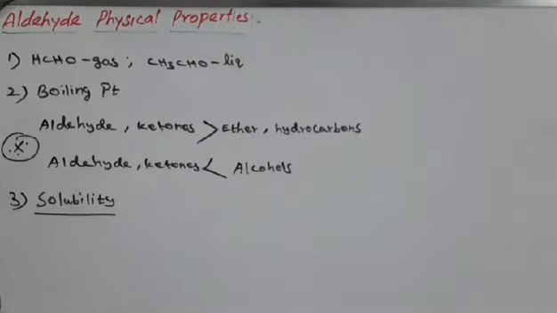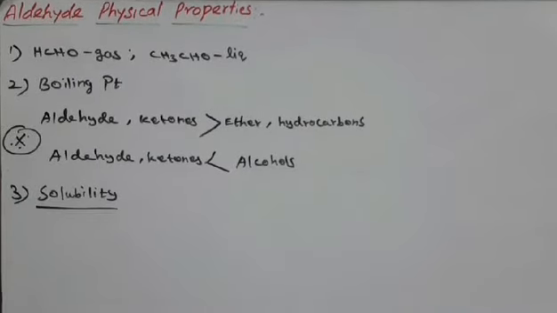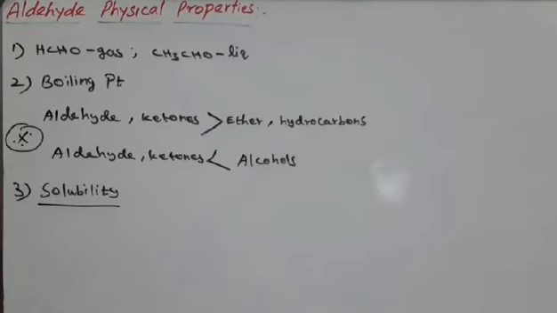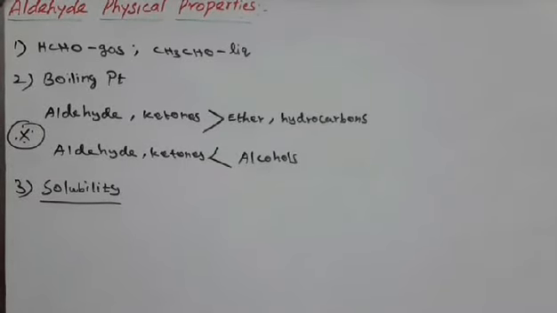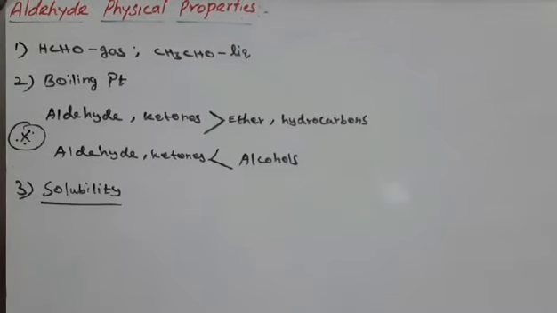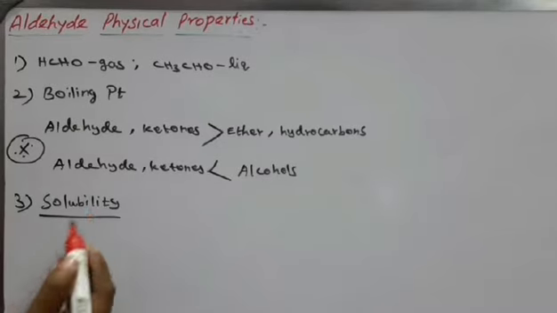Regarding solubility, the lower members of aldehydes like methanal and ethanal easily dissolve in water. Propanal is also miscible with water, because it is associated with hydrogen bonding with water.